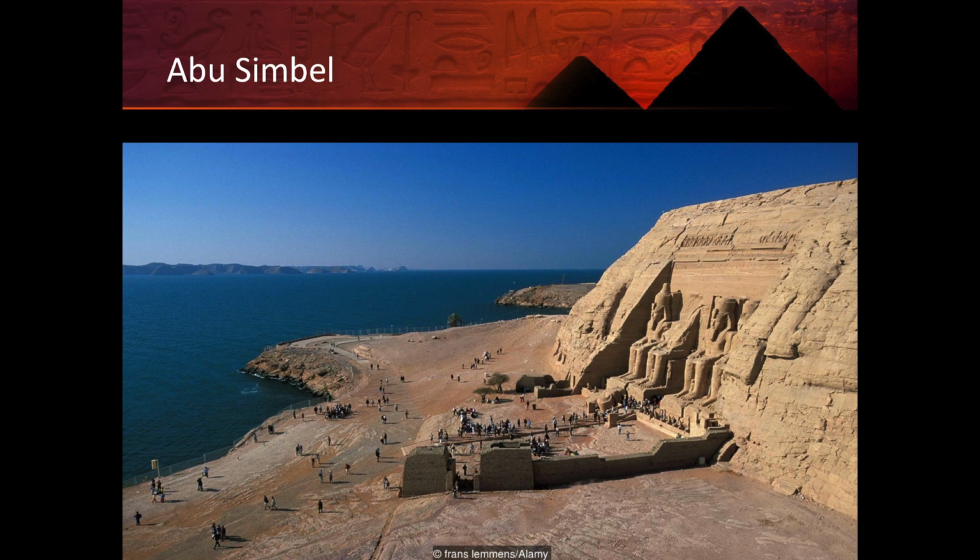So as I mentioned, this temple has a very interesting history. If you take a look at this picture, you can see that this temple is right on the banks of the Nile River. So that water you see there on the left-hand side of this picture, that's the Nile River. And back in the 1960s, Egypt decided that it wanted to construct a dam along the Nile River, the Aswan High Dam. When they built it, the problem is that this temple was going to be submerged.